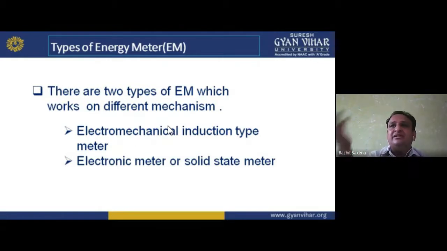We have already studied it in electrical measurement, but now we are going to study more about how it works, how the working takes place in it. So on the basis of different mechanisms, we have two types: the electromechanical induction type meter, and secondly, the electronic meter or solid state meter.